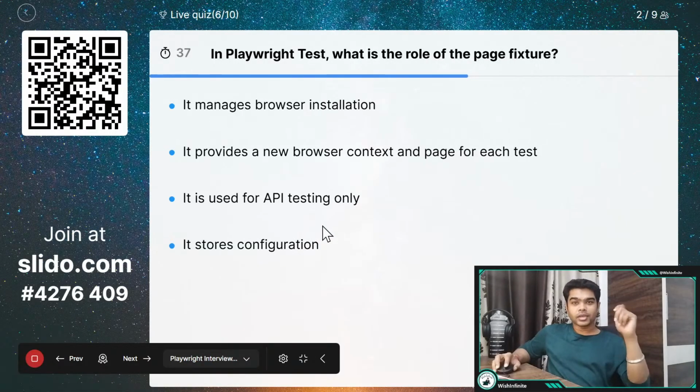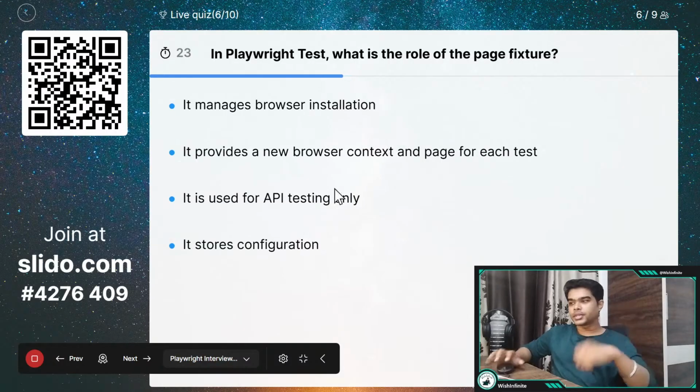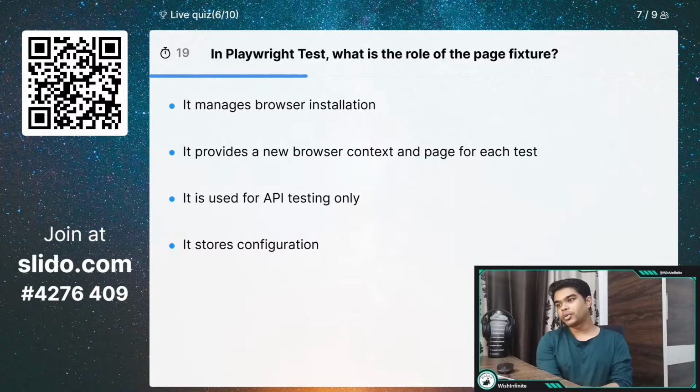You would be using, or you would have already used, this page fixture so many times, right? It is very basic in each and every script where you are using UI automation. Let's see how many people are able to answer it correctly.